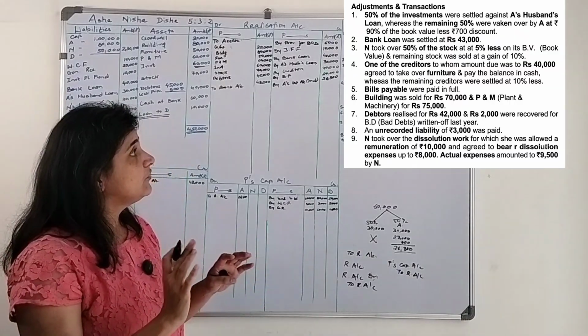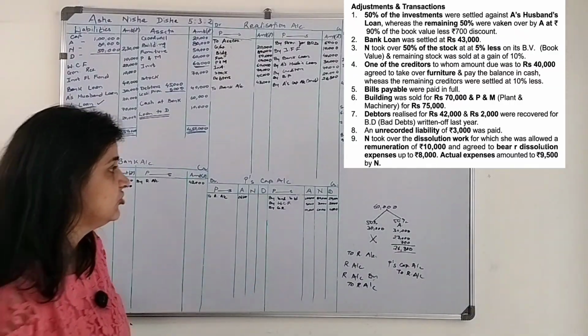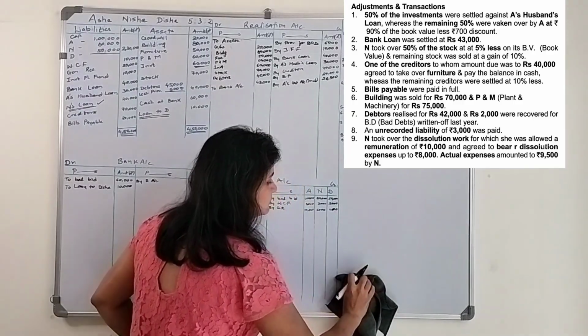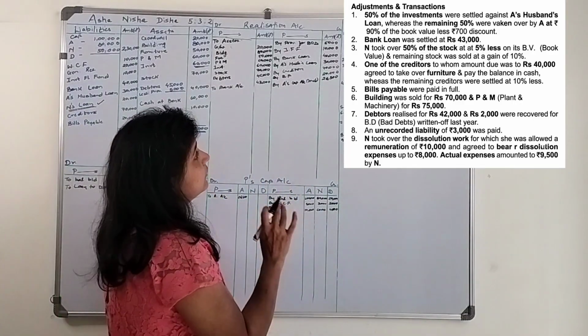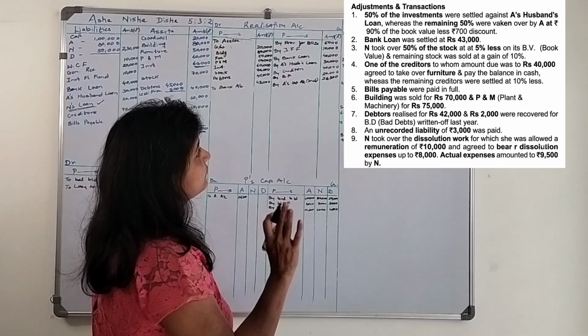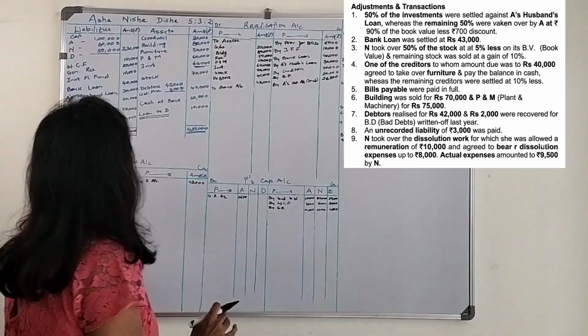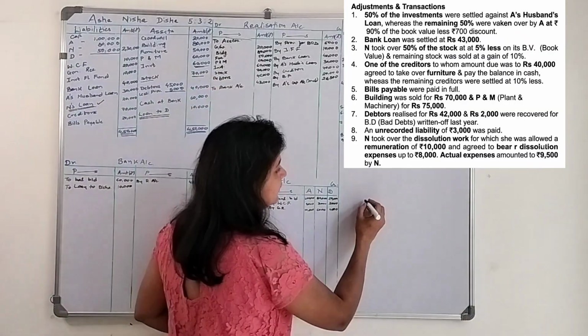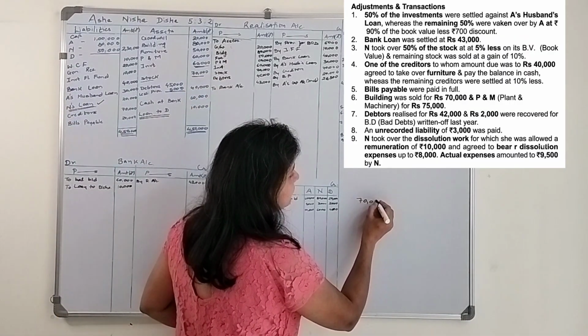Next is what? N took over 50% of the stock at 5% less on its book value. How much is the value of stock? 70,000. Okay, 70,000 is the value of stock.